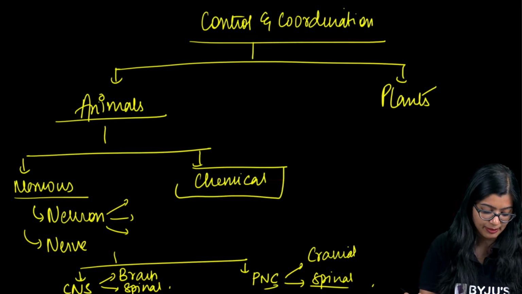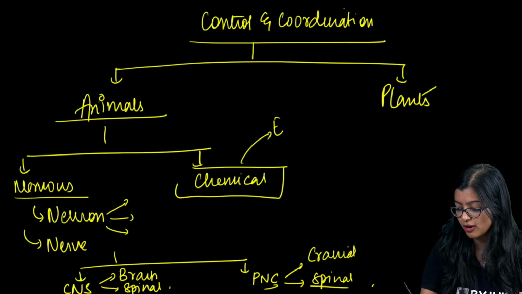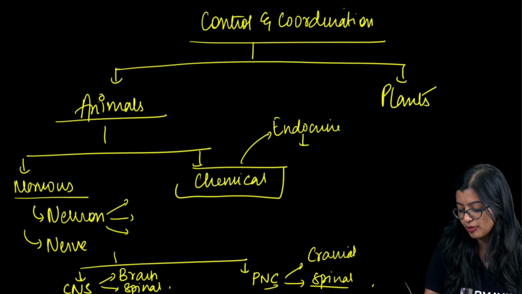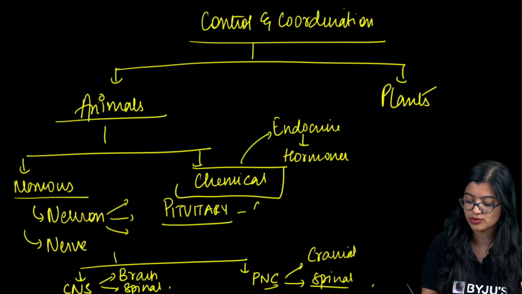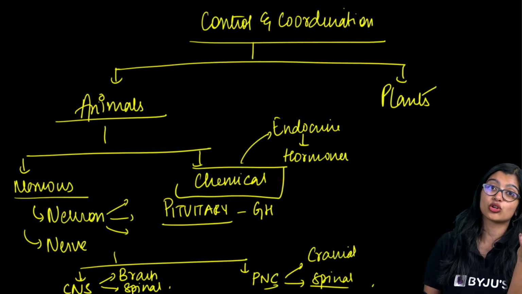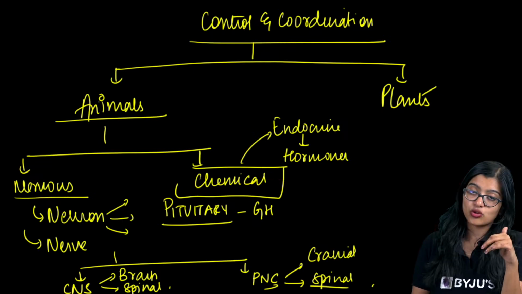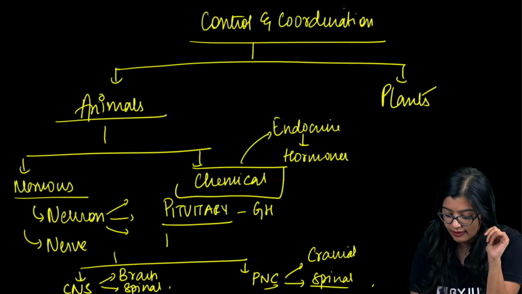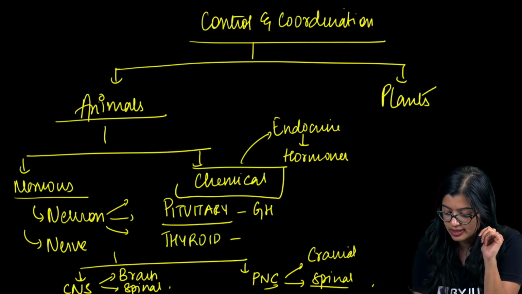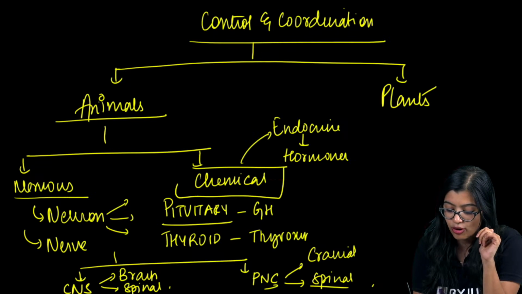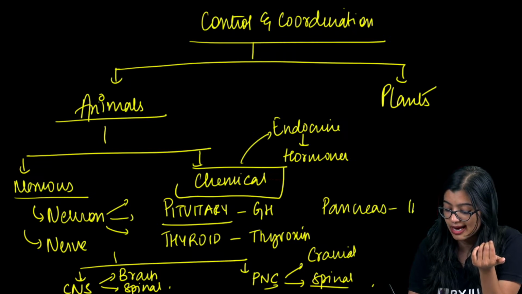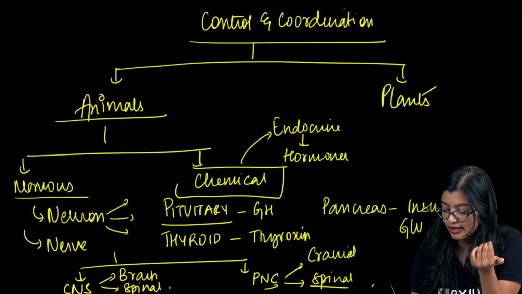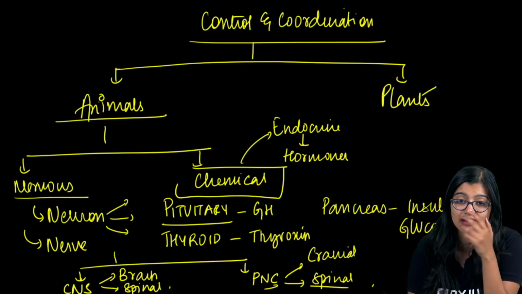When we talk about chemical coordination, we learned about endocrine glands and how they produce hormones. We learned about the pituitary gland, also known as the master gland, which produces growth hormone; too much growth hormone can cause gigantism, and too little can cause dwarfism. Then we learned about the thyroid gland, which produces thyroxine, necessary for regulating metabolic activities. We learned about the pancreas, which produces insulin and glucagon that both regulate blood sugar levels.